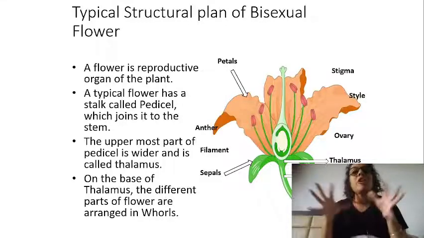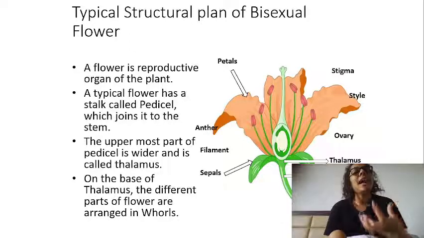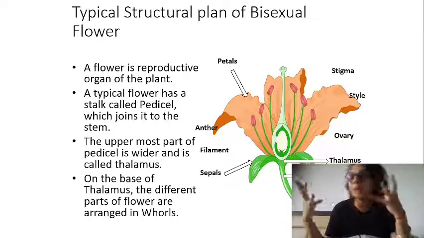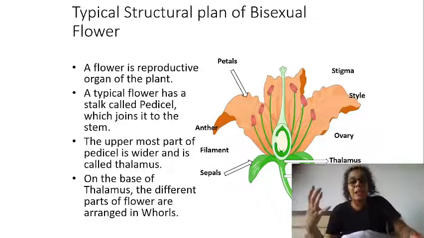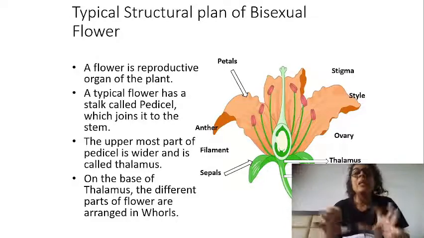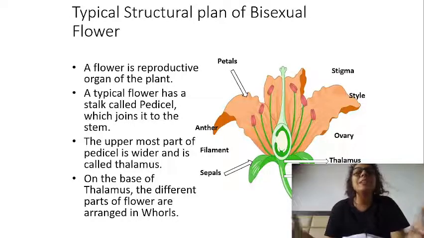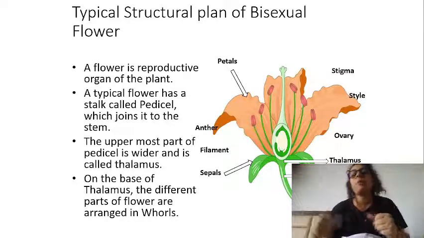What is the function of petals? Petals attract the pollinators for pollination, so that they can produce more and more flowers and go for more and more reproductive activity, self pollination, cross pollination. We will cover that in our later classes. So that is the function of petal, attracting the insect for pollination.